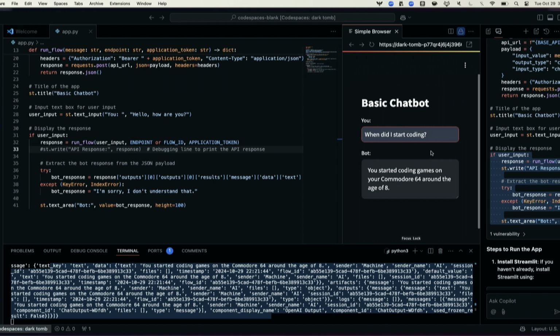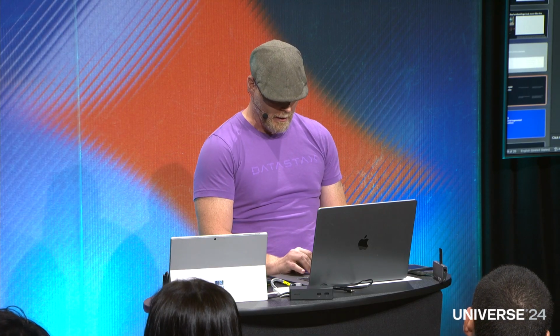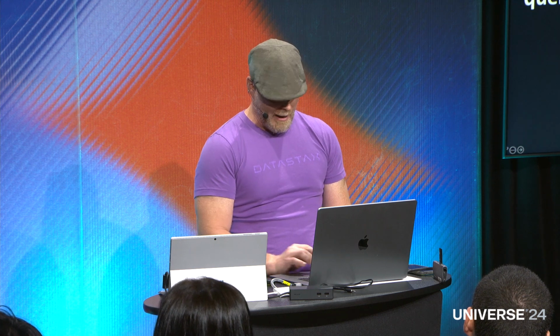There it is. Right, so now, yeah, it was what, four or five commands or something like that. It's a super simple app. This is not anything sophisticated that I would release to production or anything like that. But it indeed is now hooked up to that RAG pipeline, and now I can just start talking to it. And in Copilot, the capability there allows you to really quickly iterate on these types of flows.